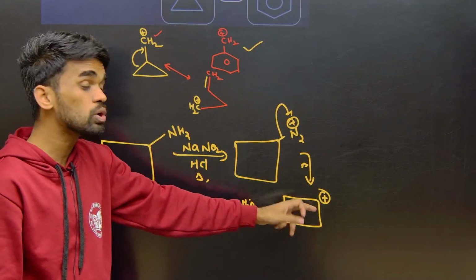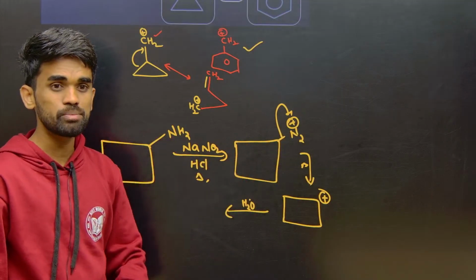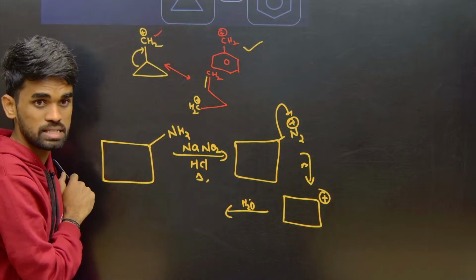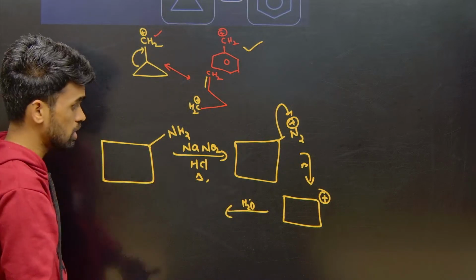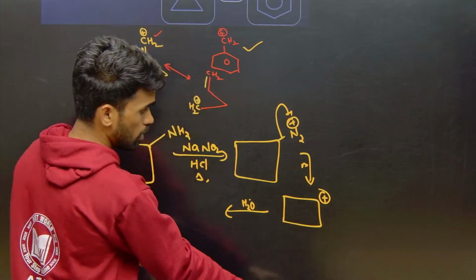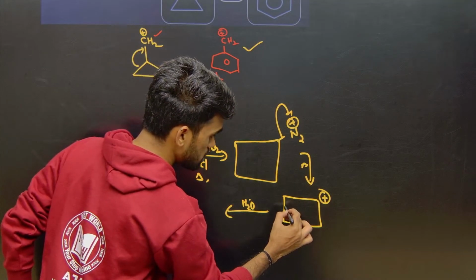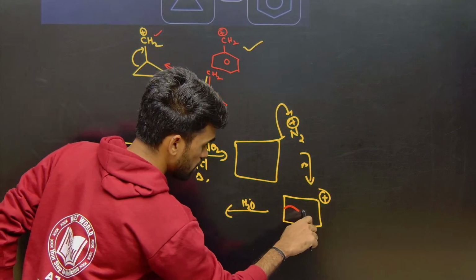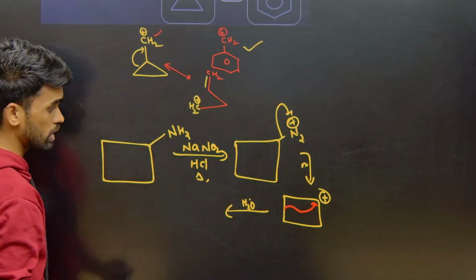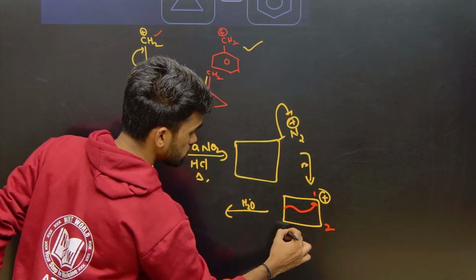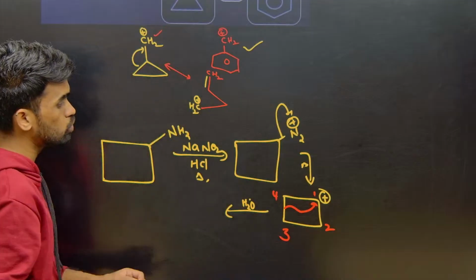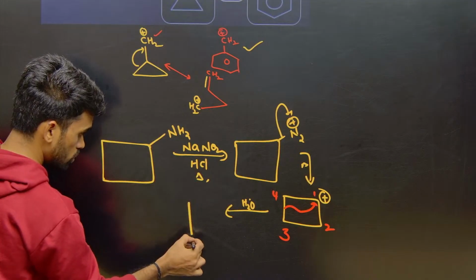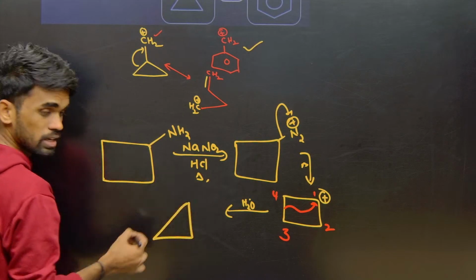Now this undergoes a ring compression. Why ring compression? Because if this positive charge is out of the ring, it is getting stabilized, but here it is getting unstabilized. So now what happens is, one of these bonds, see, I am leaving this bond, I am taking the bond from here and adding here. So what we are going to get, see 1, 2, 3, 4. You are getting a new bond between 3 and 1, okay. Like this you are going to get a new bond.